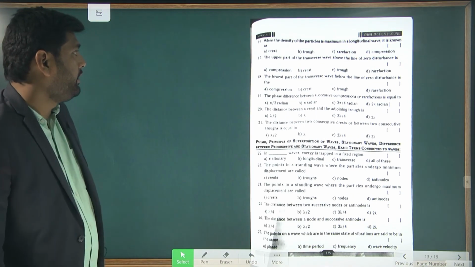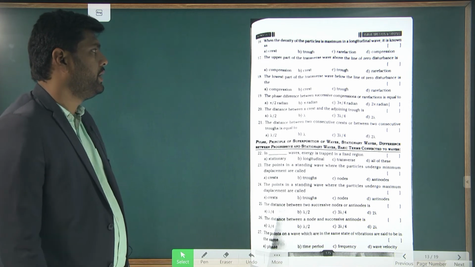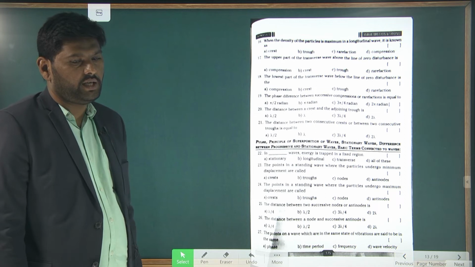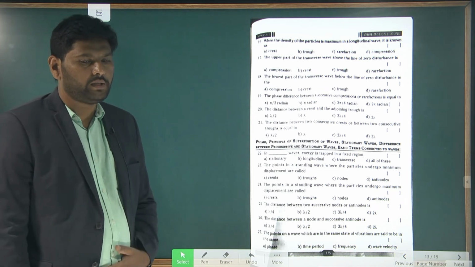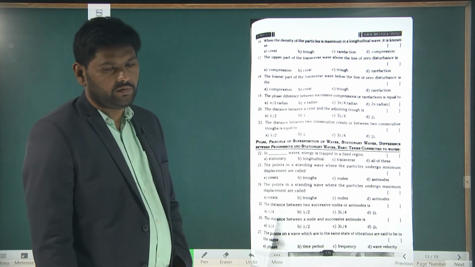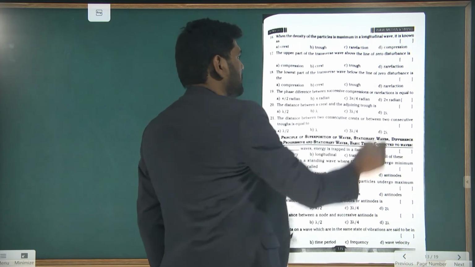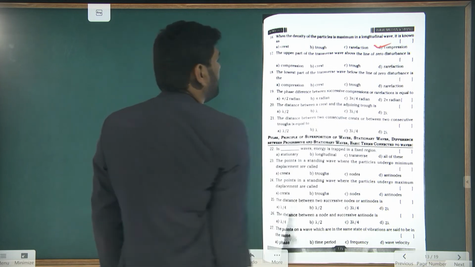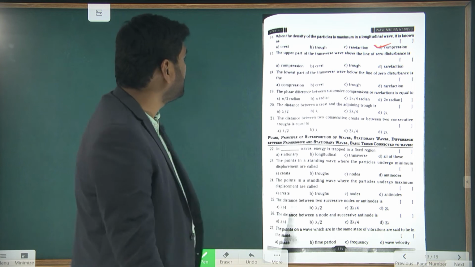Now, when the density of the particles is maximum in a longitudinal wave, it is known as? Where density is more in the longitudinal wave, that is called compression. So the answer is compression. Where density is less, that is known as rarefaction. So look at the other.